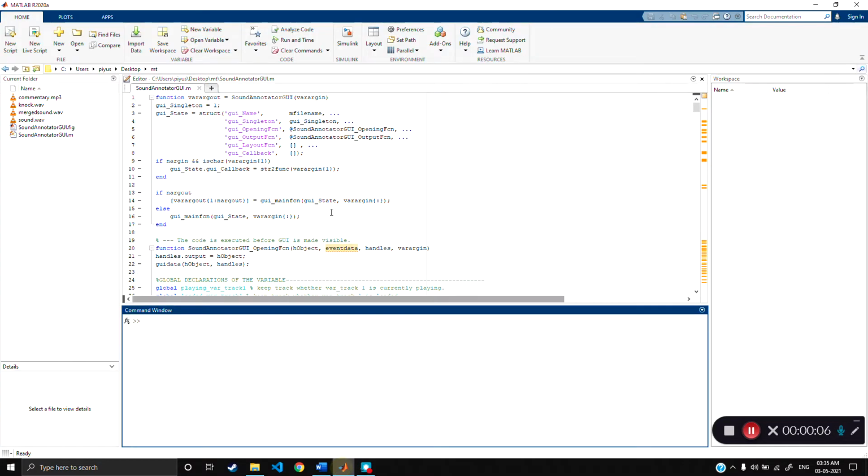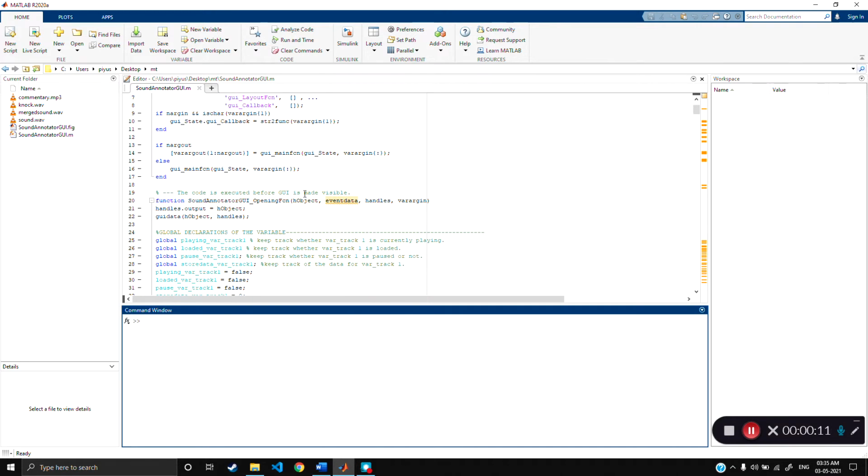Let's go to MATLAB to see the code. This is the .m file which has all the codes, and this is the .fig file. So just to see the GUI, we can go to guide. When we open it, we can see the GUI.